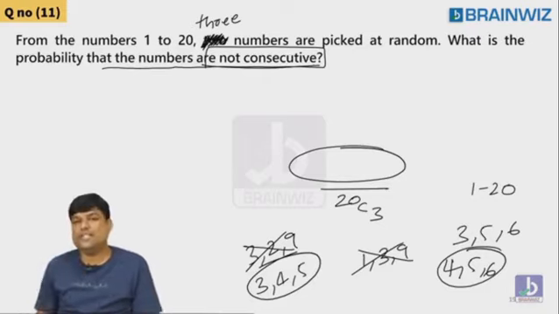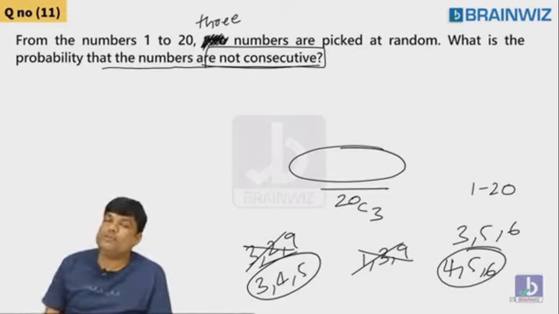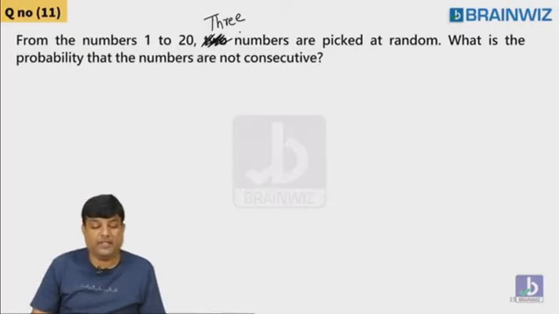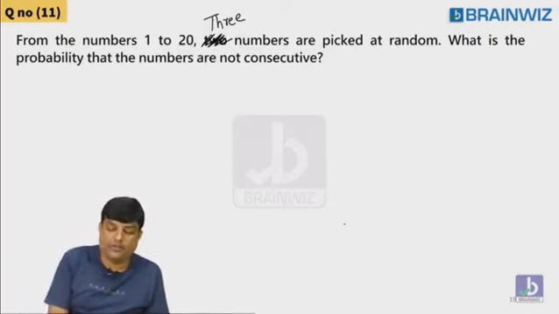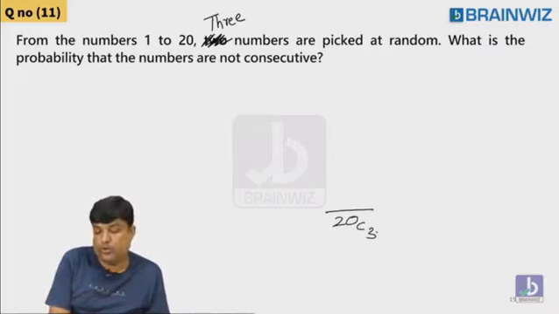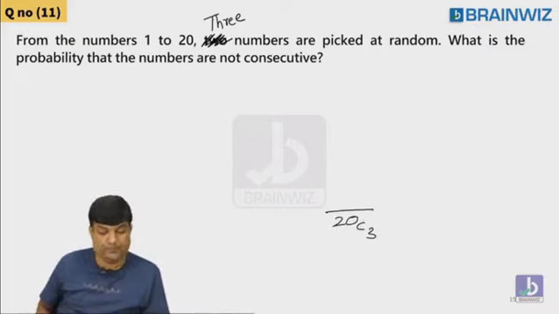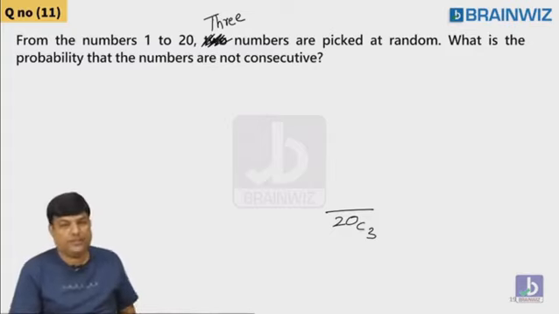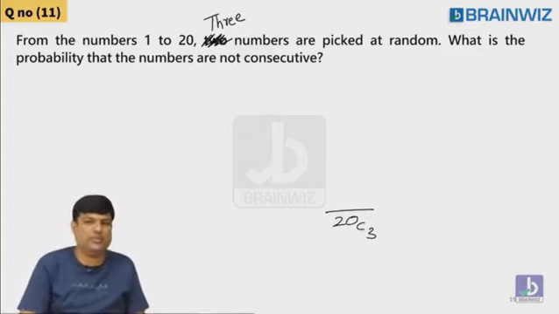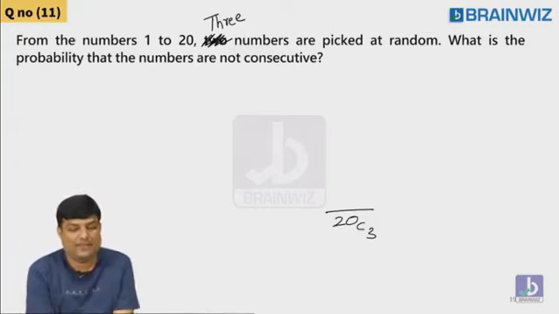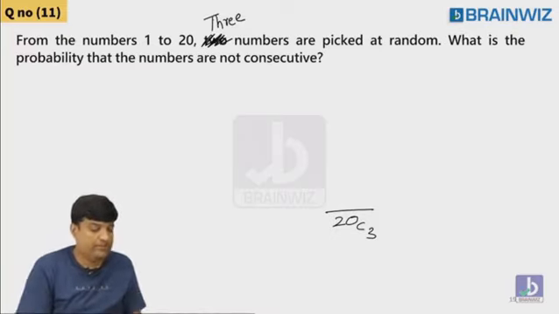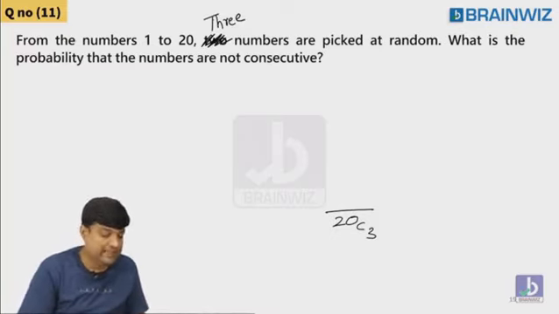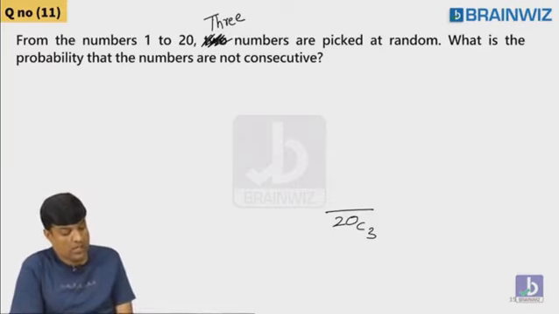When it's asking you not consecutive, guys, what will you do first? You will first pick consecutive. Three numbers are picked at random. What's the probability that the numbers are not consecutive? Guys, please do this question. Denominator, I told you. You tell me the numerator. Sum is even, sum is odd, that is over. Product is odd, that is over. But the case changes now. The case is that the three numbers should not be consecutive numbers. Vilas is saying something. Dheeraj is saying something.